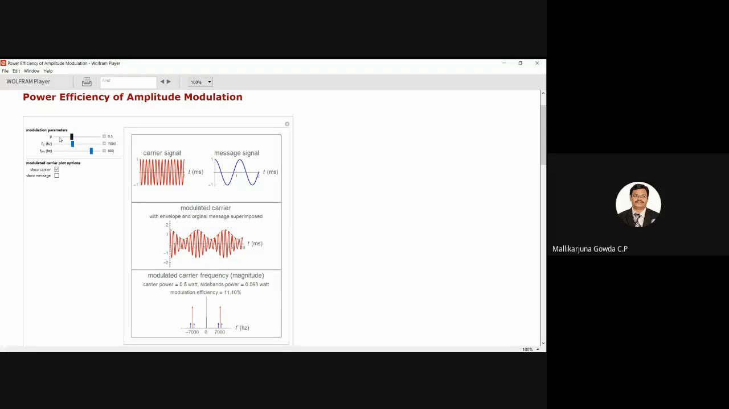By varying this, if I make it 0.25, that is 25%. Yeah, I think it is 0.2. See the modulation index, the percentage of efficiency will be 1.96%.